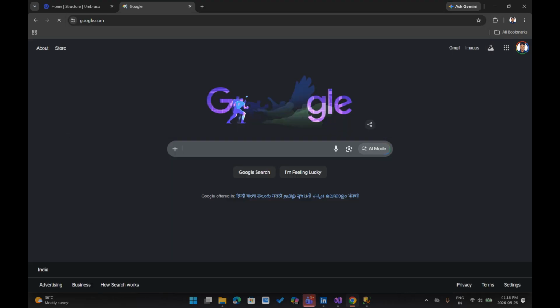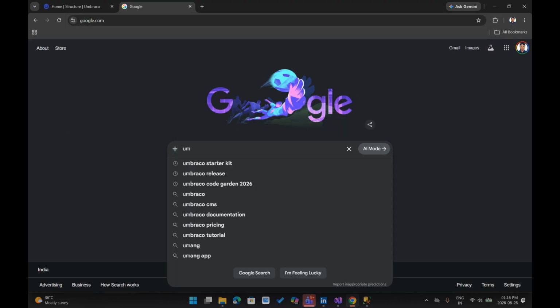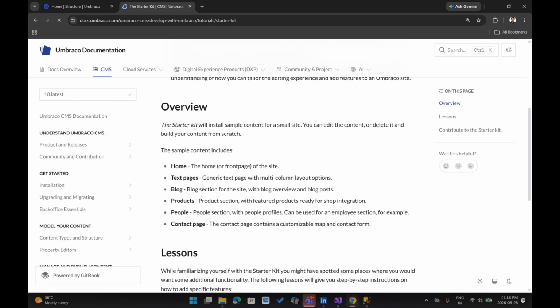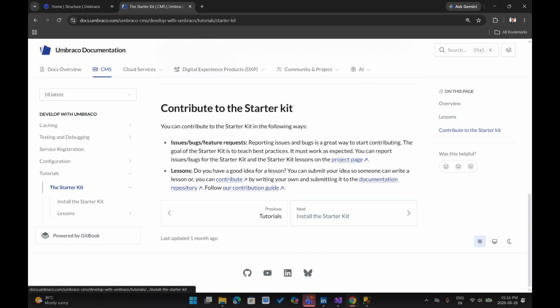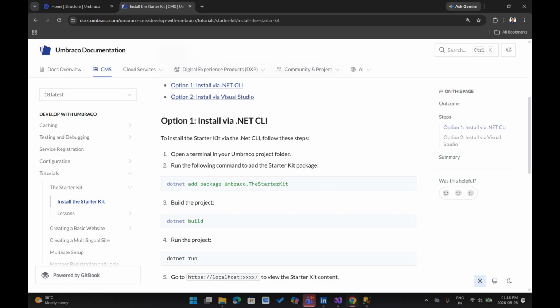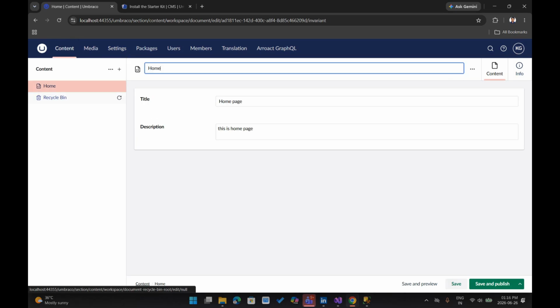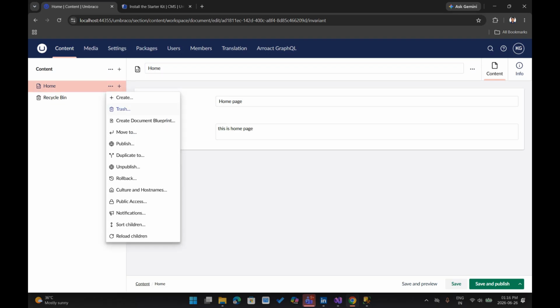So for that I'm going to install the Umbraco starter kit. You can find this package in the Umbraco documentation. Go to the Umbraco documentation and find this package. Before installing this package, I need to remove all my configuration related to the home page, because this package has its own home page.